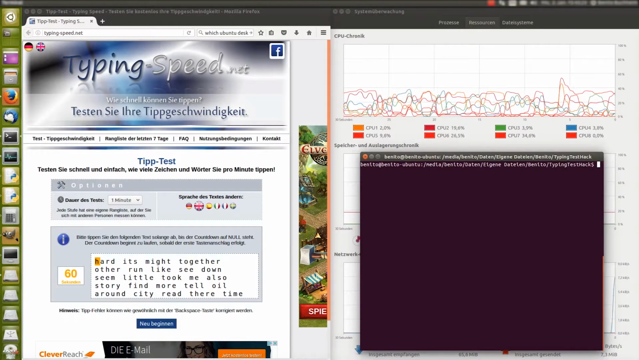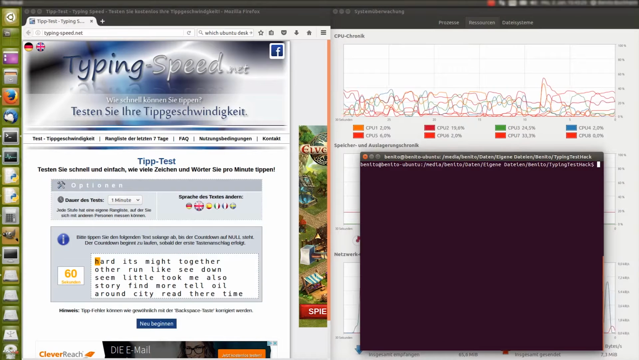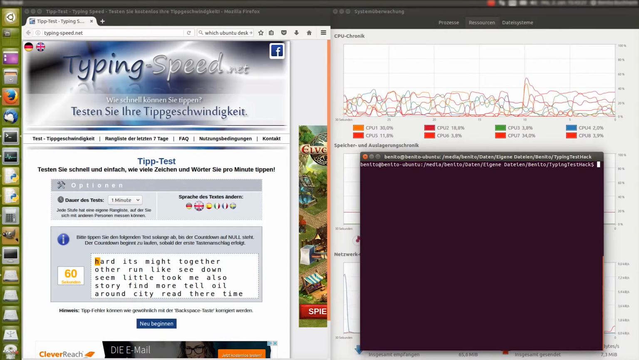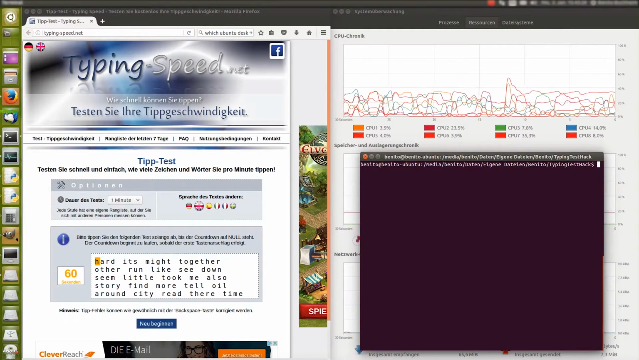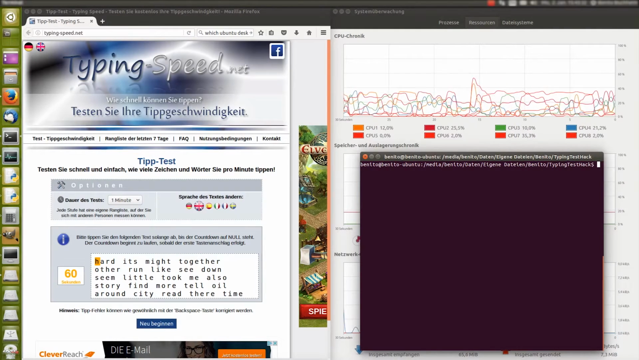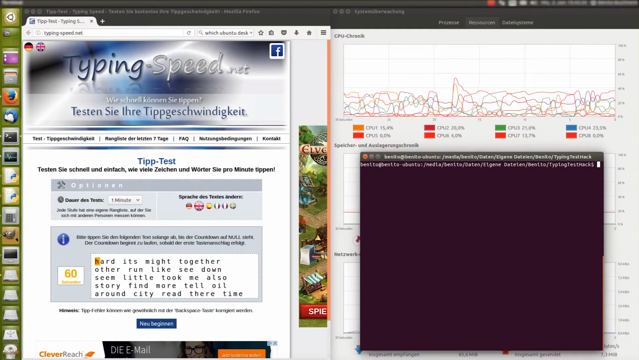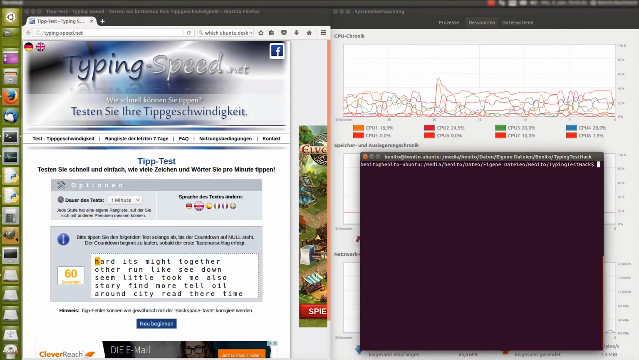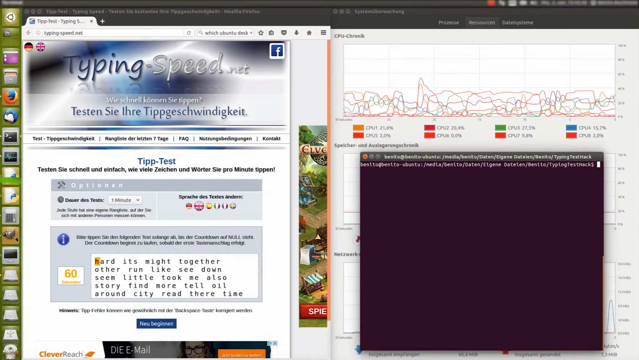Hello everybody, in this video I'm going to show you how I, no, it's not a hack, but it's like cheating on a typing test. And therefore I used a neural network which I trained using TensorFlow, which is made by Google. You can check out on Wikipedia or the Google homepage. It should be quite clear.